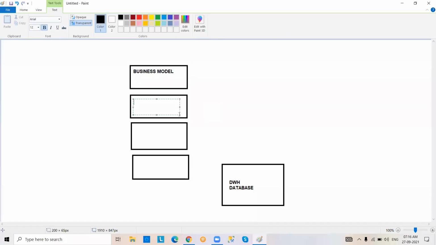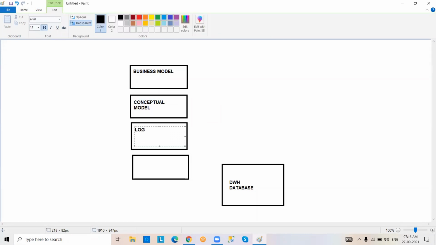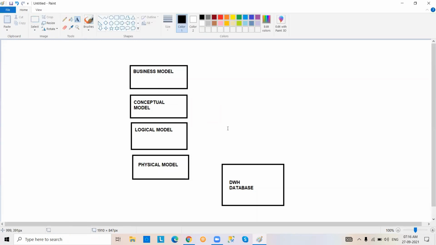Then it goes to the conceptual model. Then it goes to the logical model. And finally it is the physical model. Physical model only we can call it, so we should call it a physical model only. Don't call it physical data, right?